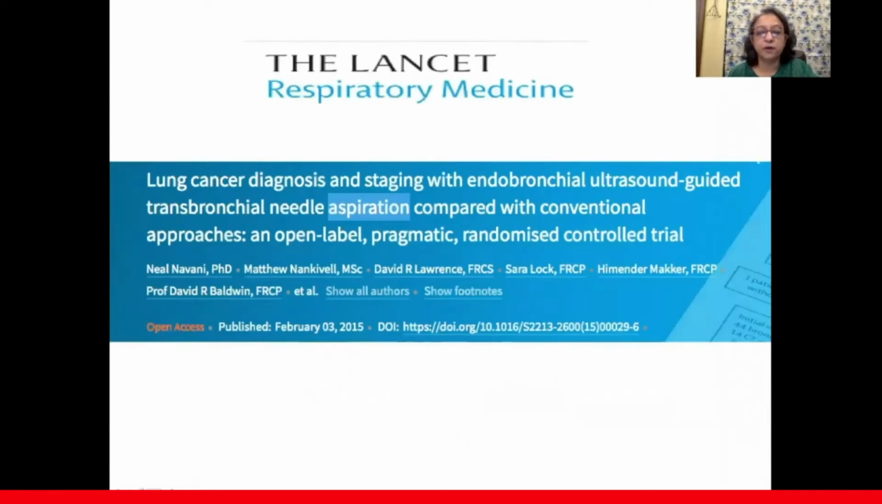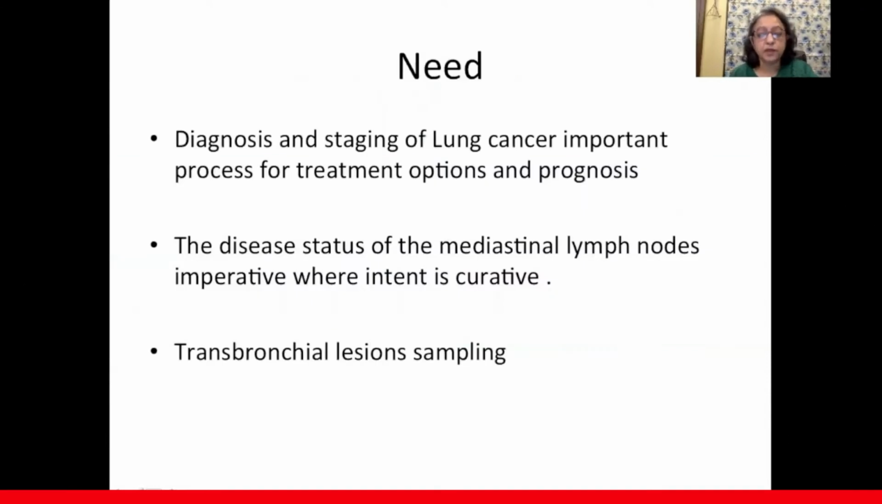Before we go ahead, everyone should go through this paper in the Lancet Respiratory Medicine in 2015, which in the UK was done as an open label pragmatic randomized controlled trial showing the use of lung cancer diagnosis and staging with endobronchial ultrasound. Diagnosis and staging of lung cancer is an important process for the treatment options and prognosis.